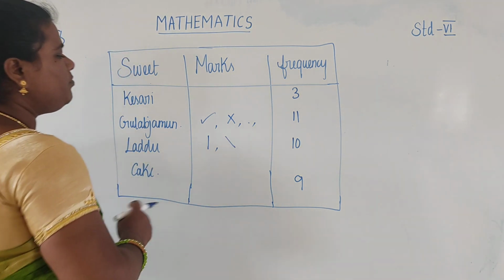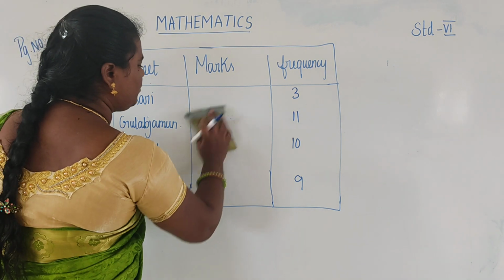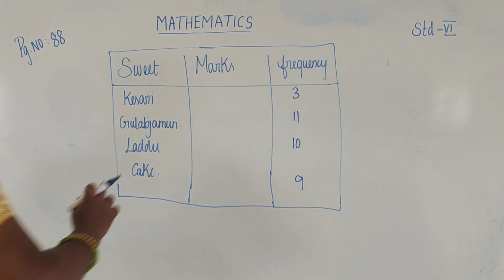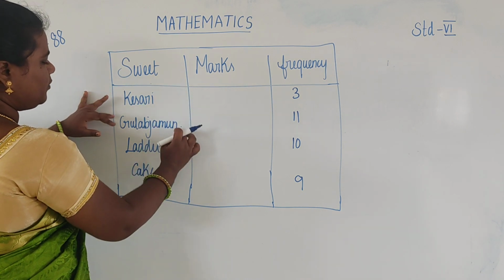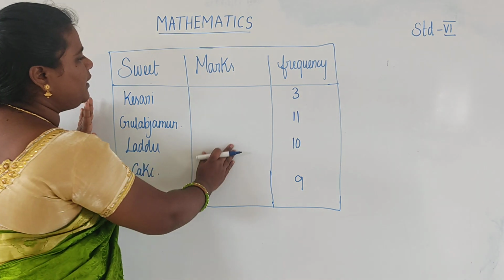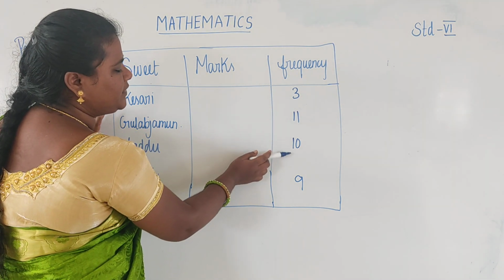In this data, the first one is sweet: kesari, gulab jamun, laddu, cake. This column is marks, and frequency is the number: 3, 11, 10, 9.